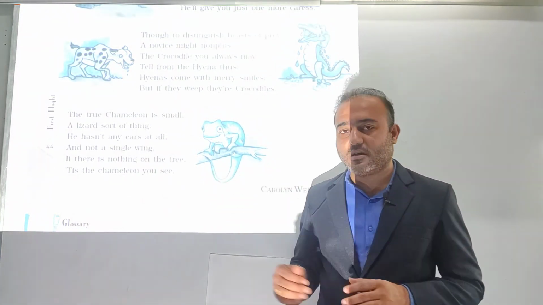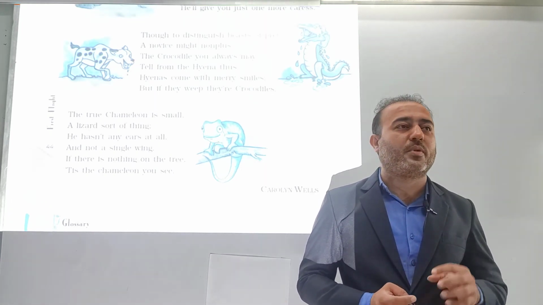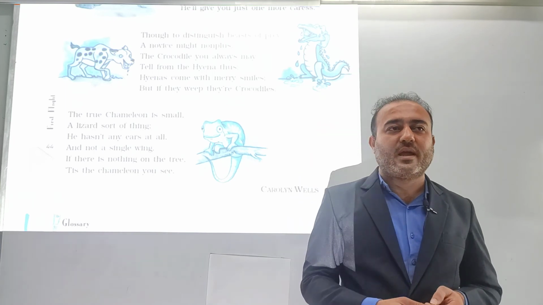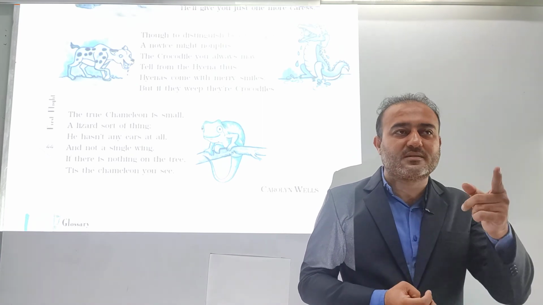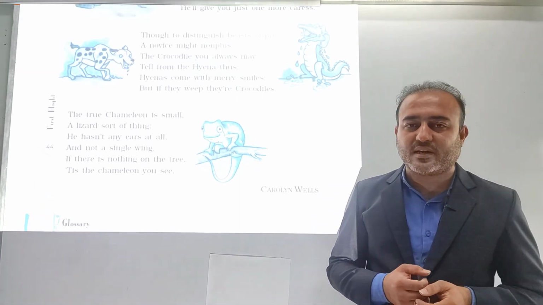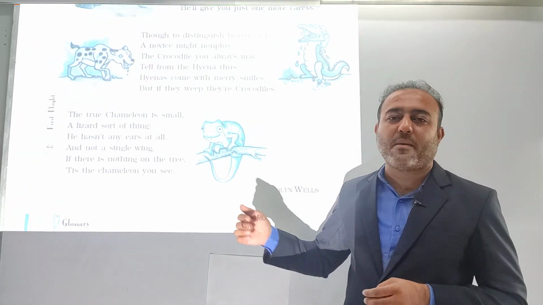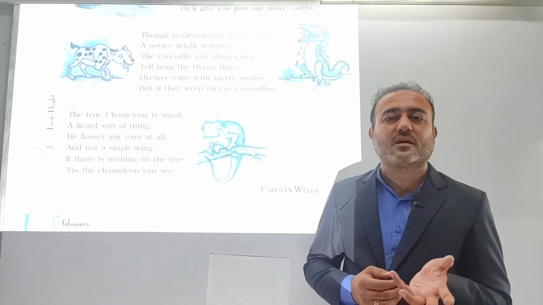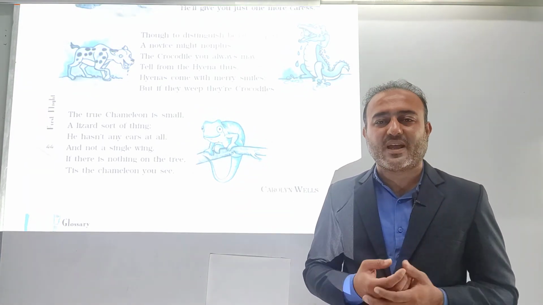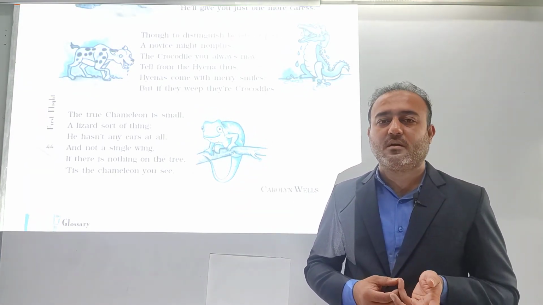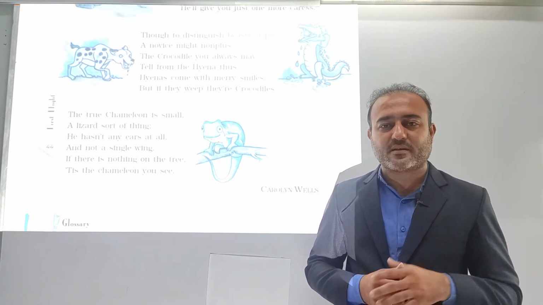That means through these lines, the poet is trying to explain that if you are looking at a tree and you don't find any creature, you should assume that there is a chameleon over there. So this is how she creates humor. Why does she say that? Because we know the chameleon has the quality of changing color to protect itself when any person looks at it.